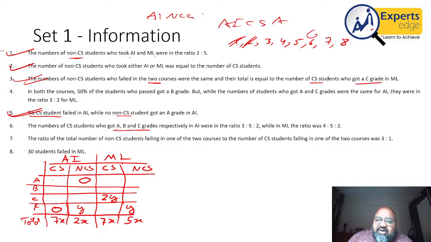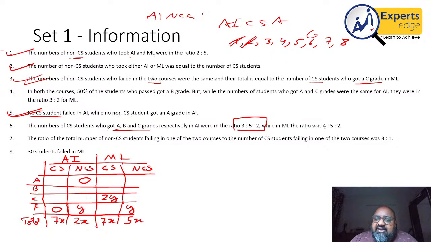Therefore, 7x has to be divided in the ratio 3:5:2. Very clearly, 3 plus 5 plus 2 is 10. Therefore, 7x has to be divided in 10 parts. So there is a very good likelihood that x will come out to be a multiple of 10, so that the 7x becomes a multiple of 70 or something. I am not writing this right now because I'll get a decimal. The 3/10 of 7 is 2.1x. I'm not writing that right now. I'll see if I have to eventually. So I'm making a box here.